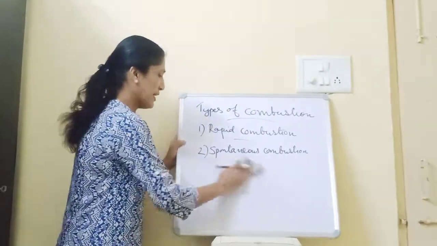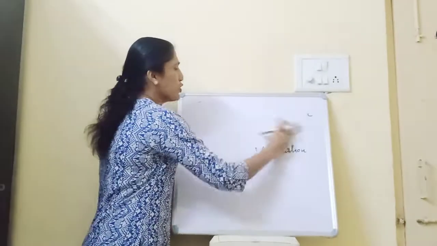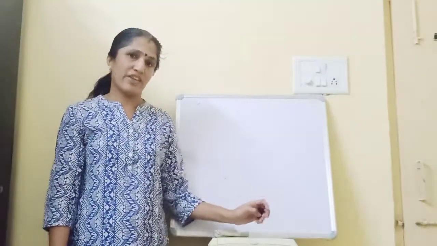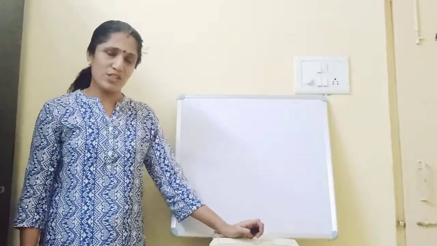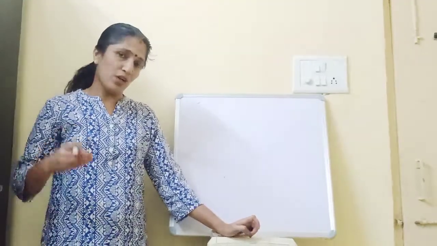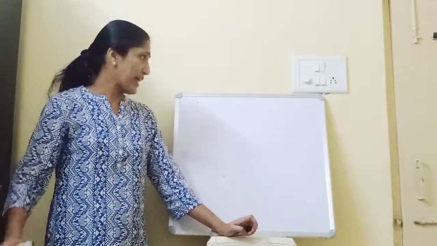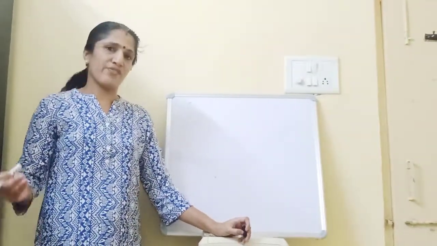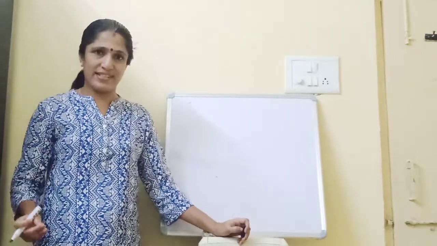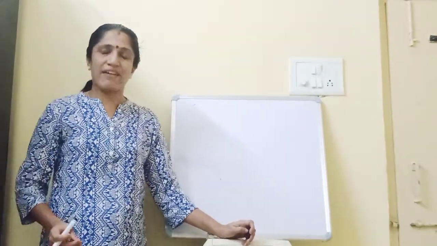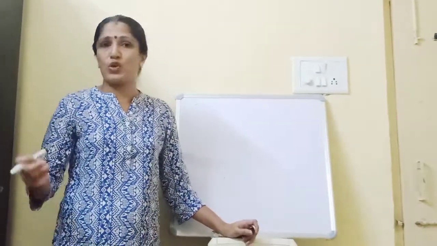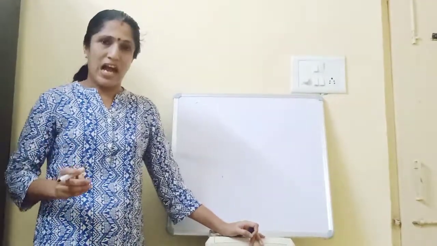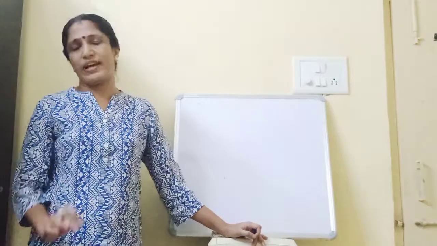Okay, now let's see how to extinguish fire. How to extinguish fire. We know fire is very dangerous to our human life, not only human life, the entire world. So to extinguish fire, we have different fire stations, fire engines. This fire station has its own fire equipment to control fire. So let's see what are the different methods. How can we extinguish fire?